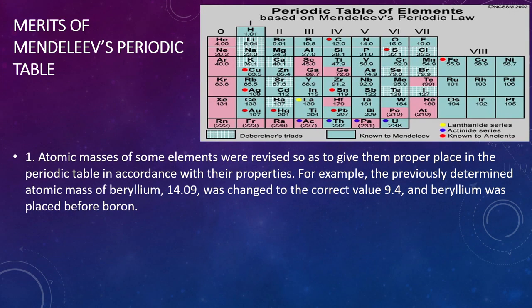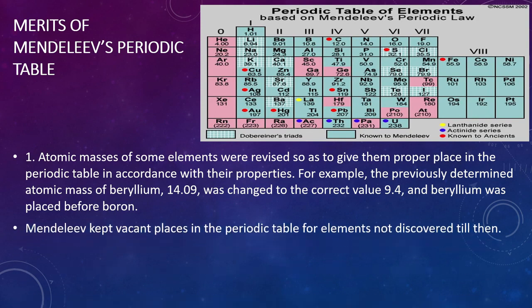Now let's see what are the advantages or merits of Mendeleev's periodic table. The atomic masses of some elements were revised so as to give them a proper place in the periodic table in accordance with their properties. An example is beryllium, whose atomic mass of 14.09 was changed to the correct value 9.4, and therefore beryllium is placed before boron.